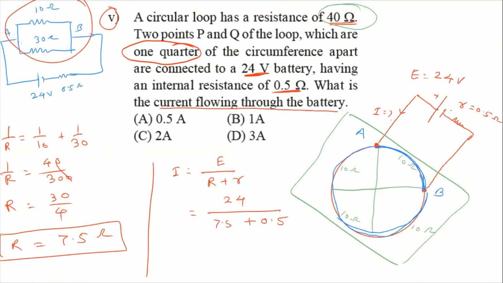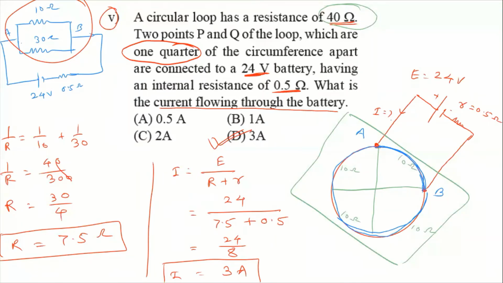So let me substitute here R 7.5. 7.5 plus 0.5 is 8. So 24 by 8. 8 3s are 24. So 3 ampere is the answer for the current. So the answer for this MCQ is 3 ampere. Option D. So option D is the right answer.